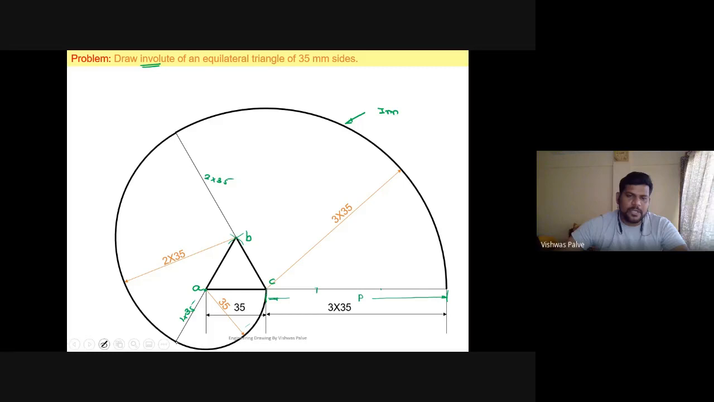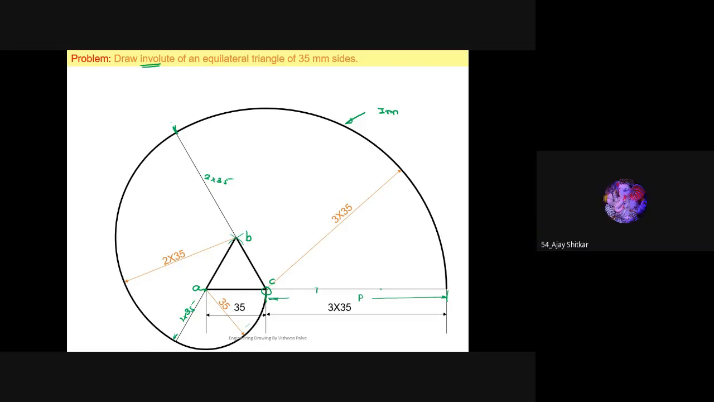Starting from this point, you have to start, and it will end here. B point will be the center of curvature. Then next, for the third curve, 3 into 35, C will be the center, starting from this point and ending here. So you have to draw 3 curvatures with 3 different dimensions. Is that clear? Yes, sir.